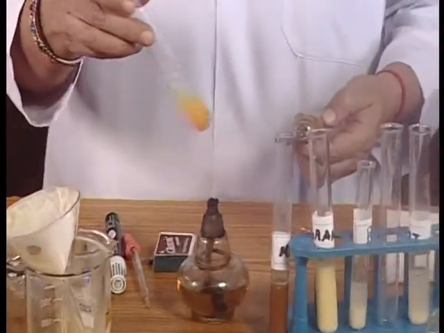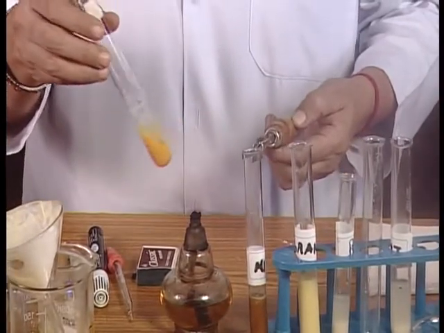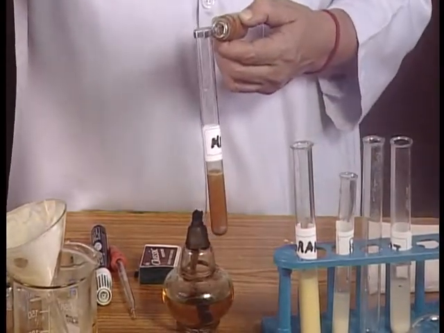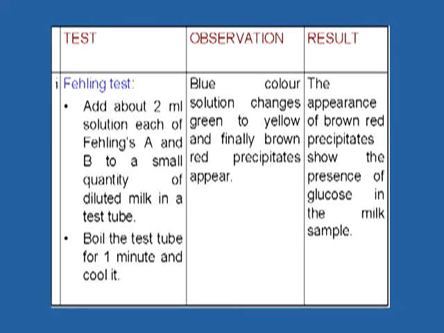This is the yellow color which has come. After yellow color, it will convert into brown red. Now the appearance of this brown red precipitate indicates the presence of glucose in the milk sample. So this was the Fehling's test.